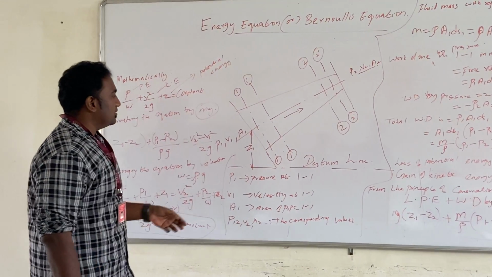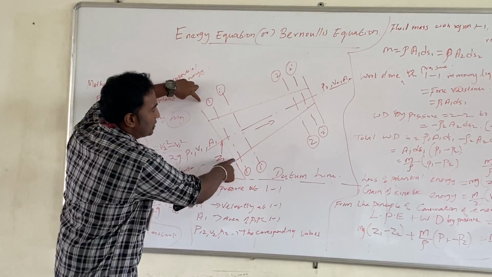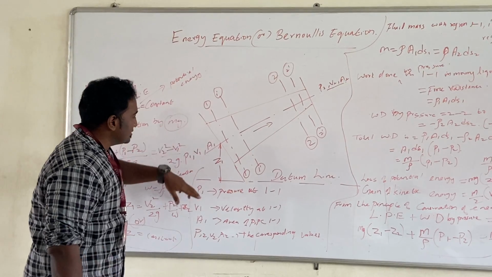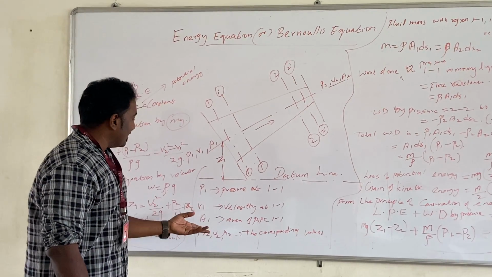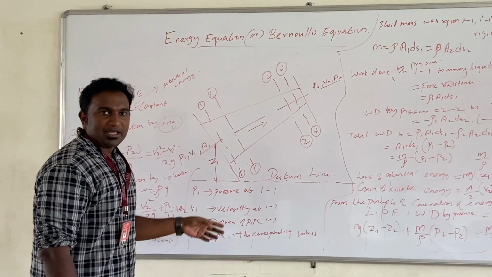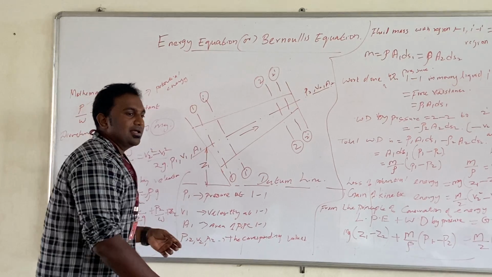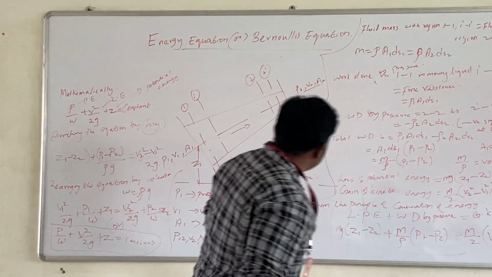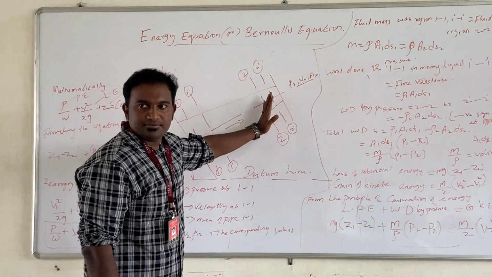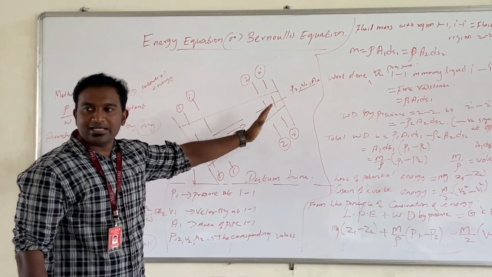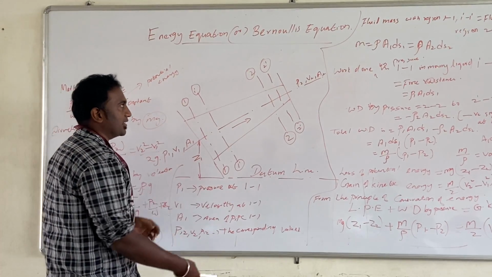Now P1 is the pressure at section 1-1, V1 is the velocity at 1-1, and A1 is the area of the pipe at 1-1. Similarly, V2 and A2 are the corresponding values for section 2-2, with pressure P2.